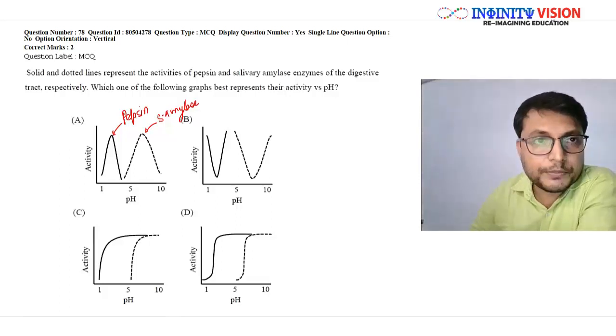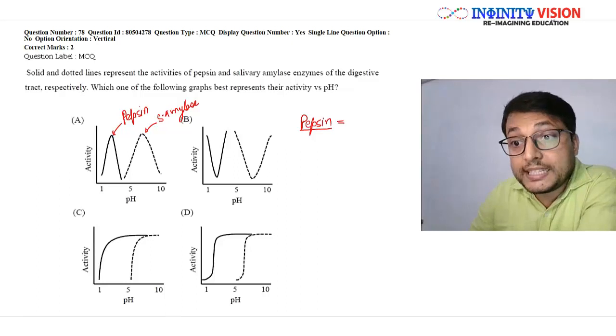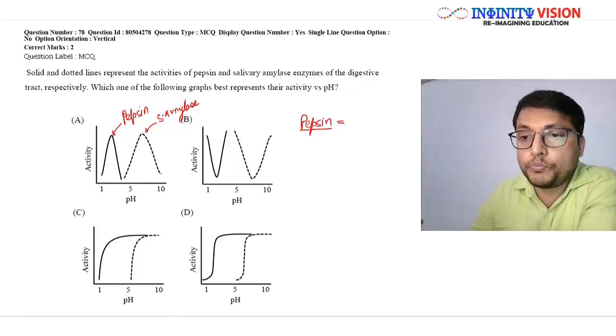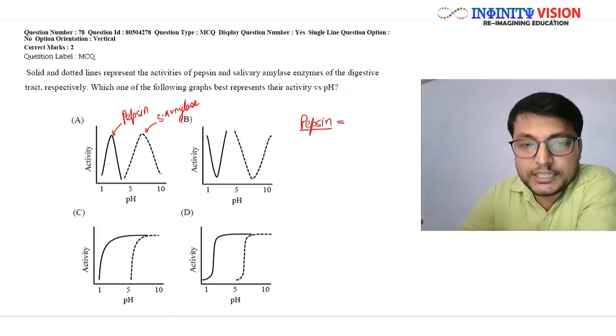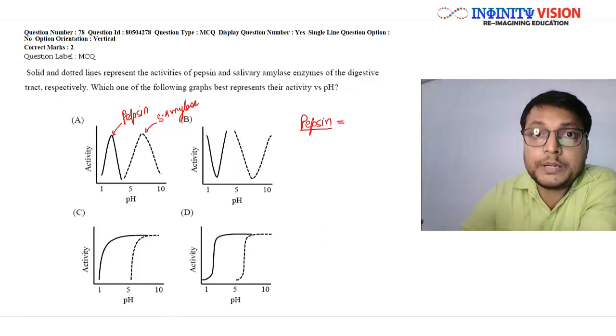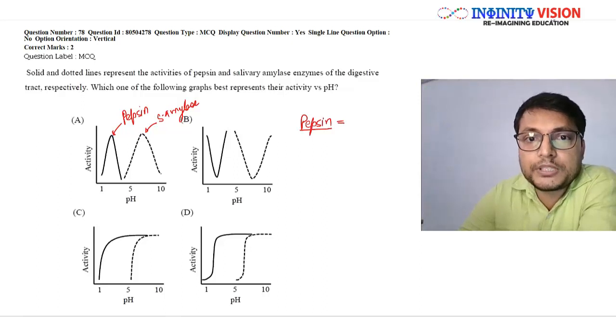Now, what is this information required? You know that pepsin is a proteolytic enzyme. So it works on proteins and partially digests them into proteoses and peptones. This you must have studied in your standard 10th first chapter, life processes, where you study about nutrition.